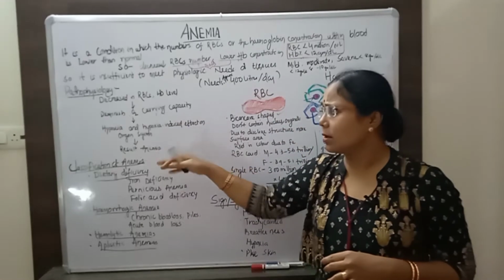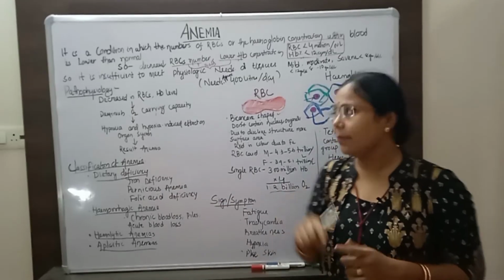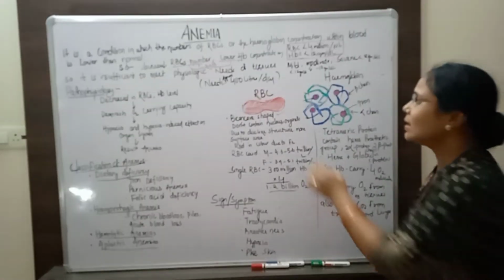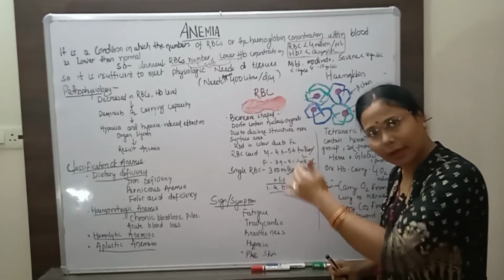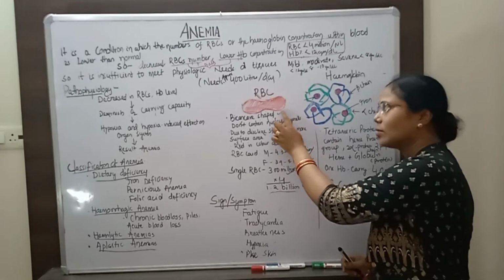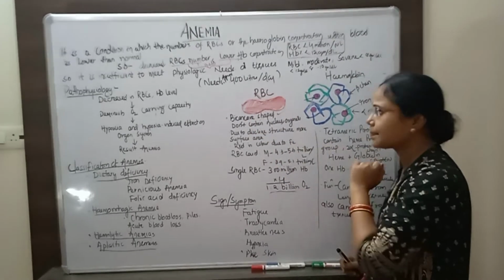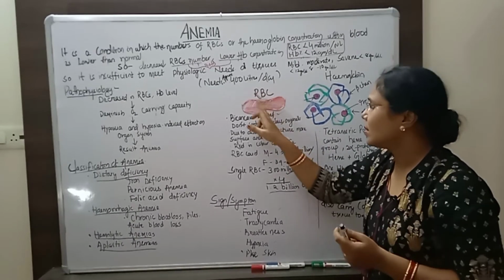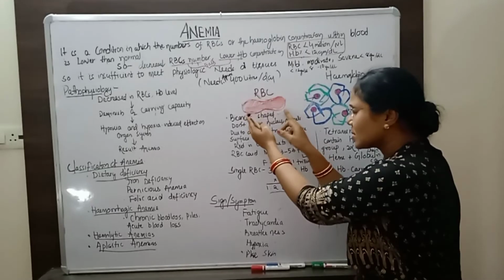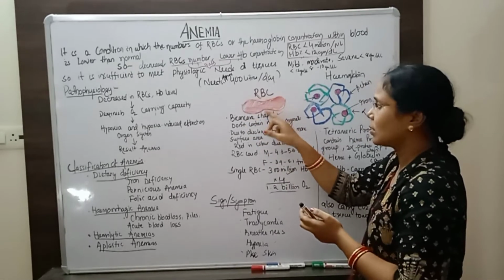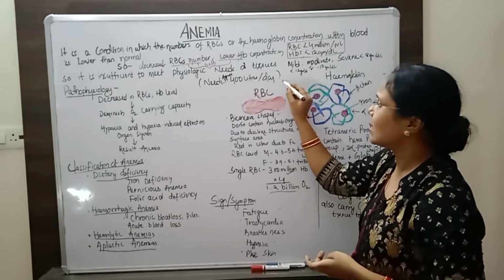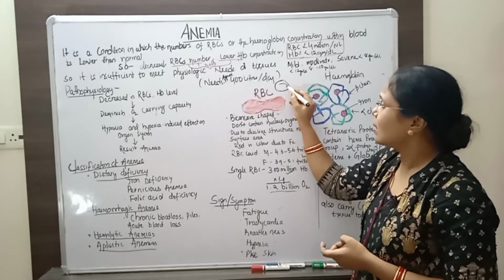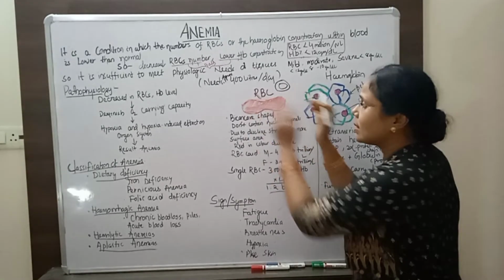Before we discuss more about anemia, have a look at what RBC and hemoglobin are. RBC is also called erythrocytes, and as its color is red, it is called red blood cells. The structure is biconcave. Both sides are a disc-like structure and the center is biconcave. Unlike WBC and platelets, it is not spherical in shape. It is just a biconcave shape, and both sides are a disc-like structure.